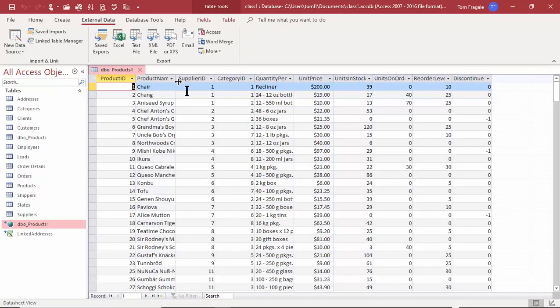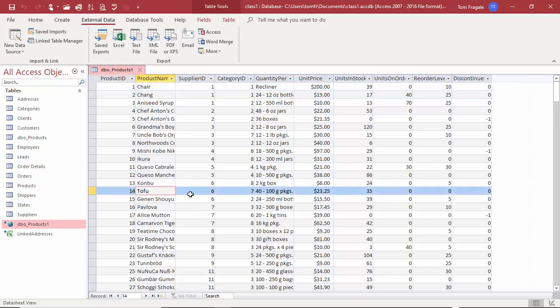Now let me go ahead and change some of these. So I'll change this tofu. I'll call that one garlic tofu. All right, so you can see how I changed it here in Access to garlic tofu, right? And I'm going to close this window and save that.